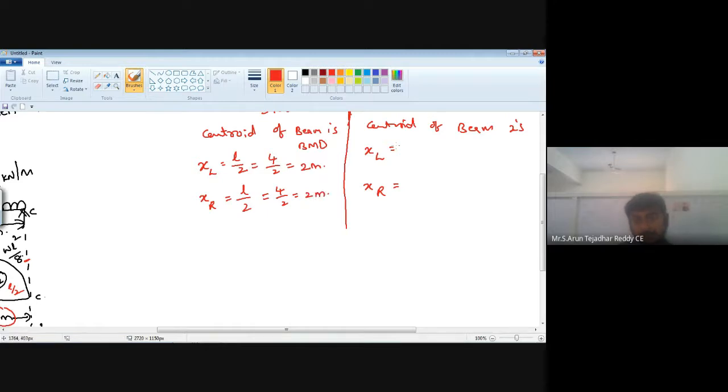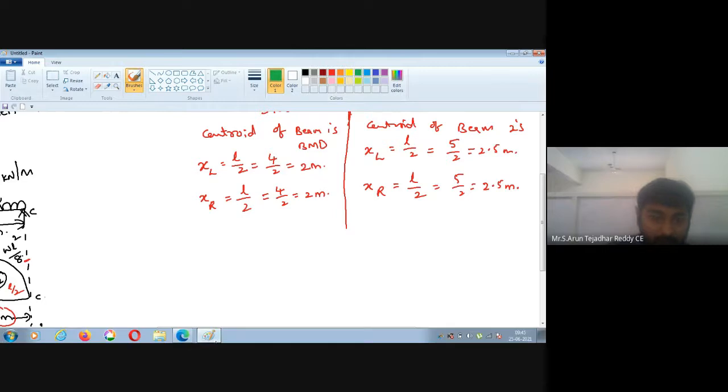Now XL is also L by 2. Here the span is 5 by 2, that is 2.5 meter, and here also 5 by 2, that is 2.5 meter. So this is your step number 2.